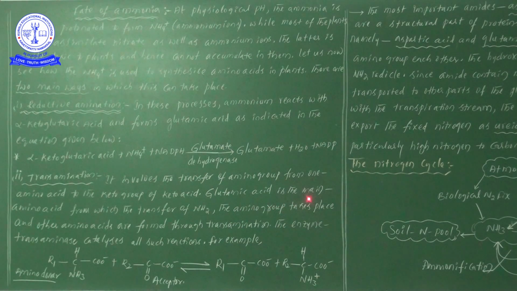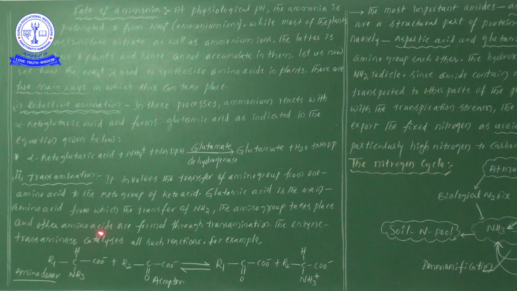Now glutamic acid is the main amino acid from which the transfer of NH2 takes place. The amino group is transferred, and the other amino acids are formed through transamination. So one more time, glutamic acid is the main amino acid from which the transfer of the amino group takes place.